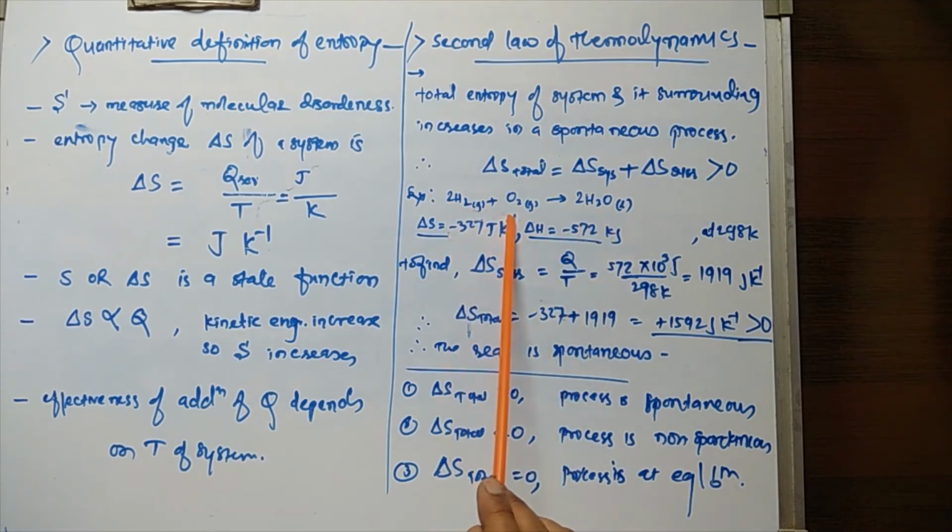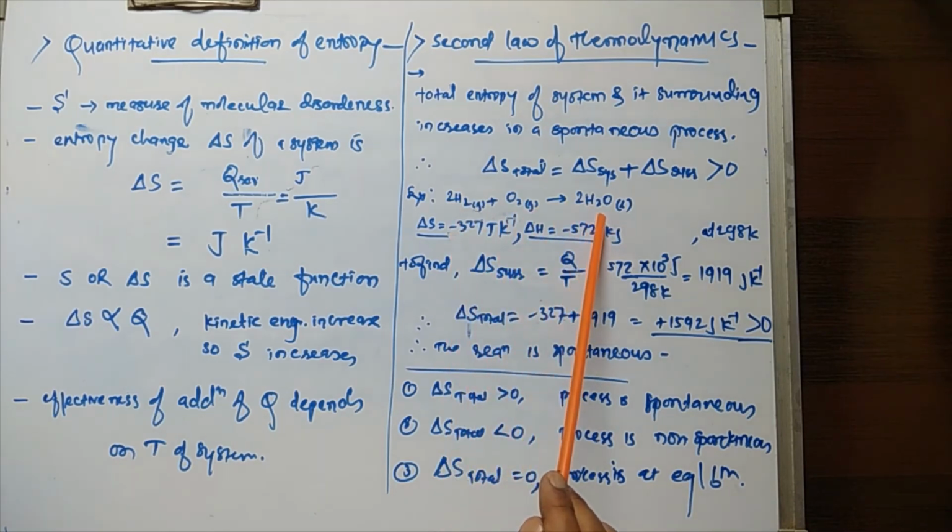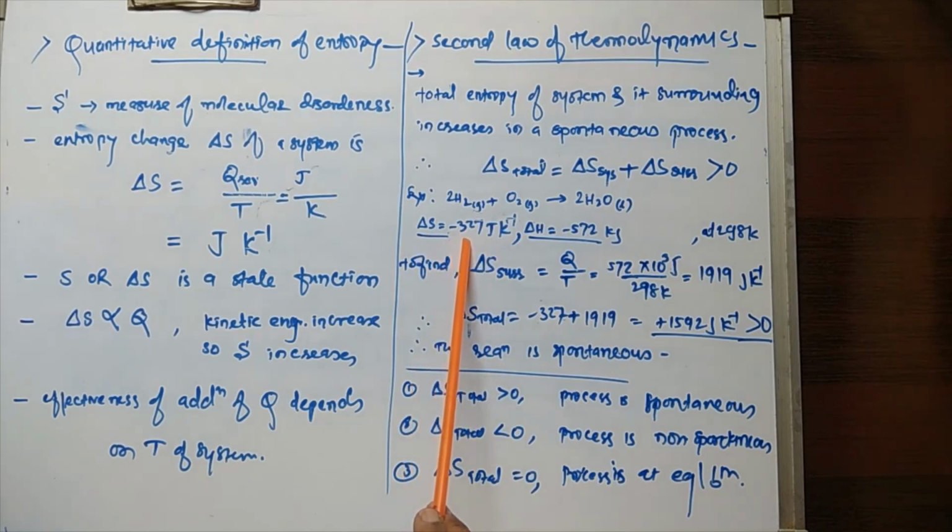In this case obviously the molecular disorderliness, or randomness, decreases. That's why entropy decreases. So the change in entropy of this reaction, delta S, is minus 327 joules per Kelvin, and the change in enthalpy for this reaction is minus 572 kilojoules at 298 Kelvin.